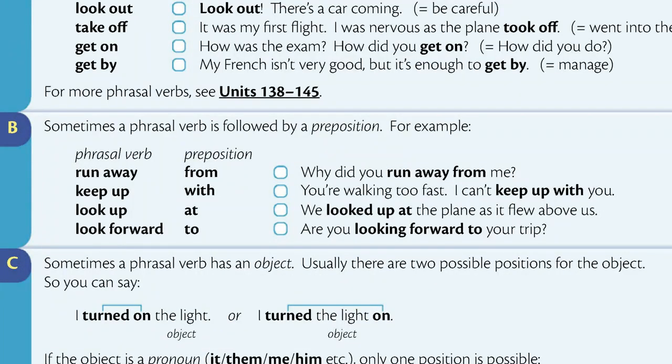Section B. Sometimes a phrasal verb is followed by a preposition. For example, phrasal verb, run away. Preposition, from. Why did you run away from me? Phrasal verb, keep up. Preposition, with. You're walking too fast. I can't keep up with you. Phrasal verb, look up. Preposition, at. We looked up at the plane as it flew above us. Phrasal verb, look forward. Preposition, to. Are you looking forward to your trip?